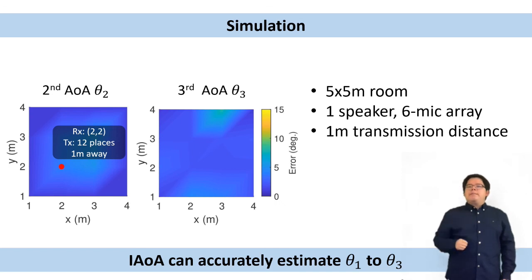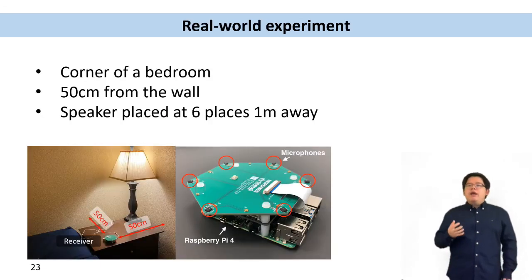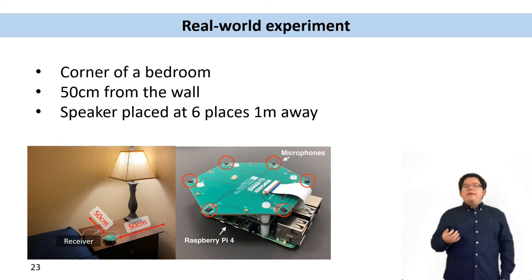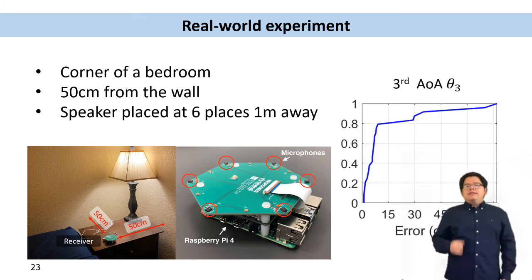We also carry out a real-world experiment by placing a Raspberry Pi at the corner of a bedroom. The Raspberry Pi is equipped with 6 microphones and placed 50 centimeters from the wall, and the speaker is placed at 6 different places from 1 meter away. This is the CDF of theta 3 error. We can find that the 80th percentile is less than 10 degrees error.